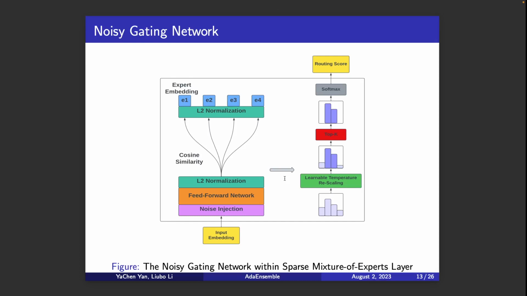Here is the architecture of the noisy gating network. Again, we utilize the input embedding, with some noise injection of course, to feed into a 2-layer neural network to compute the embedding to represent this instance. And then there is an embedding associated with each expert. So the embedding of each instance will compute the cosine similarity with the expert embeddings, so as to compute the gating values for selecting the top k experts to be used per instance.